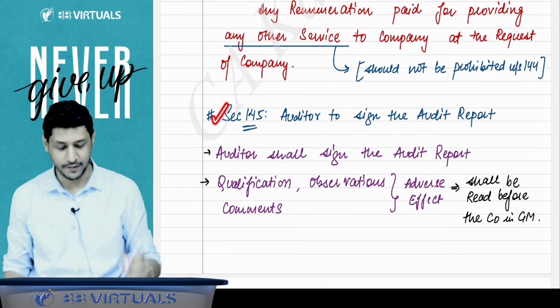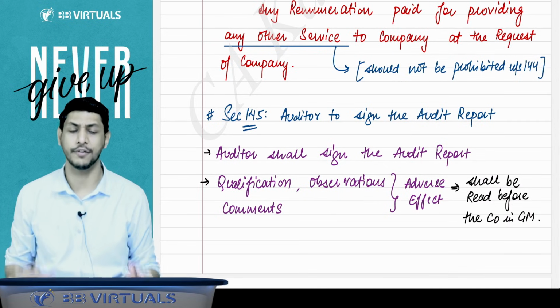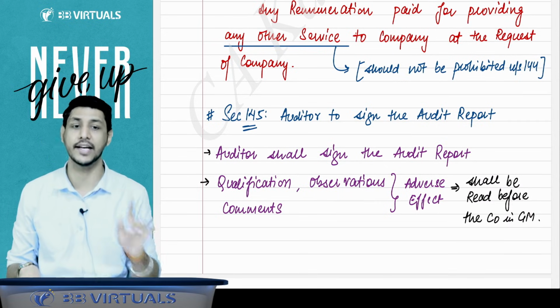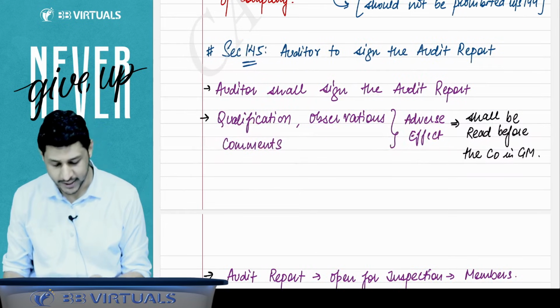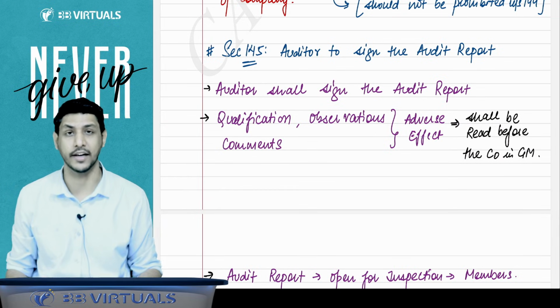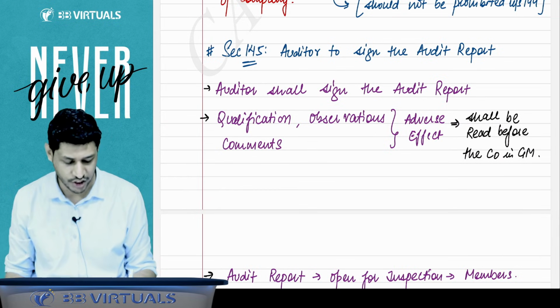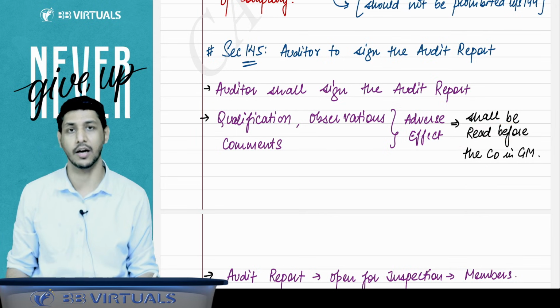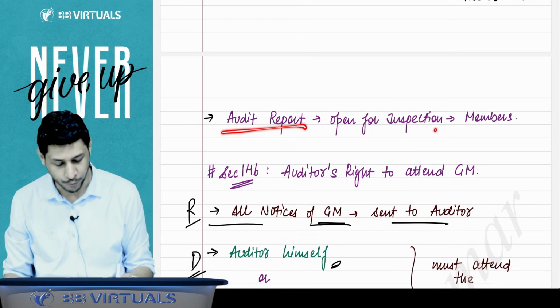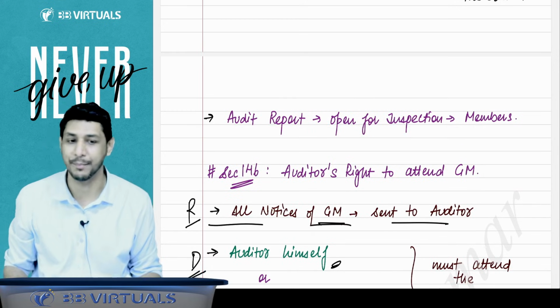Now section 145 says that the auditor is to sign the audit report. Whenever the auditor does the audit, he has to sign the audit report. The auditor shall sign the audit report. And if the auditor has issued any qualification, observation, or comments which have an adverse effect, that is negative comments, then that shall be read before the company in the general meeting. It will be read in front of everyone in the general meeting. And the audit report will be open for inspection to the members.